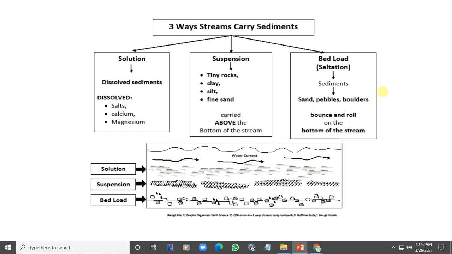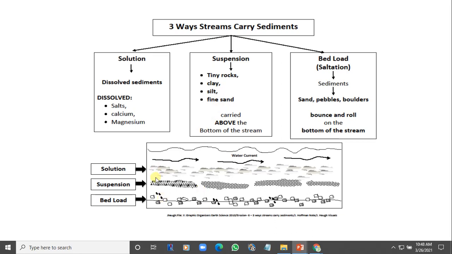It says saltation bed load. Bed load is different from saltation, because saltation has to do basically with sand, while bed load has to do with pebbles, boulders, and gravel. And then suspension has to do with the clay, the fine material and the silt.